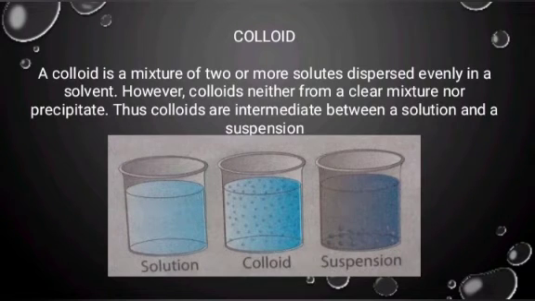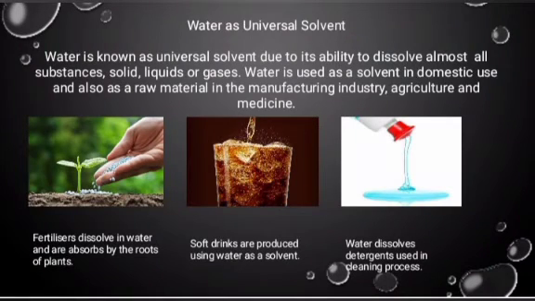Colloid. A colloid is a mixture of two or more solutes dispersed evenly in a solvent. However, colloids neither form a clear mixture nor a precipitate. Colloids are intermediate between a solution and a suspension. Solution, colloid, suspension.